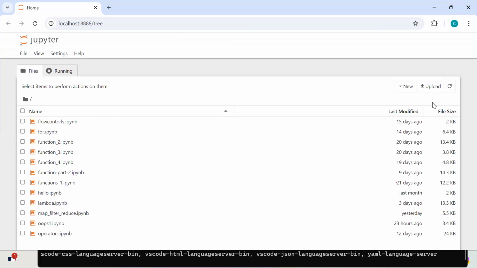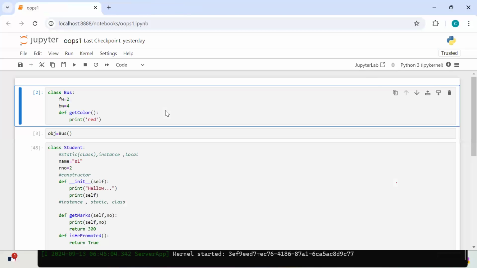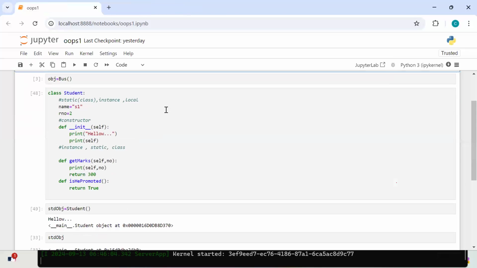When can you get the services from the class? Whenever you create an object for that particular class, yes or no? Whenever you create an object for that class, then we can get the services from the class. Services is nothing but whatever you mentioned in the class, they are ready to use.